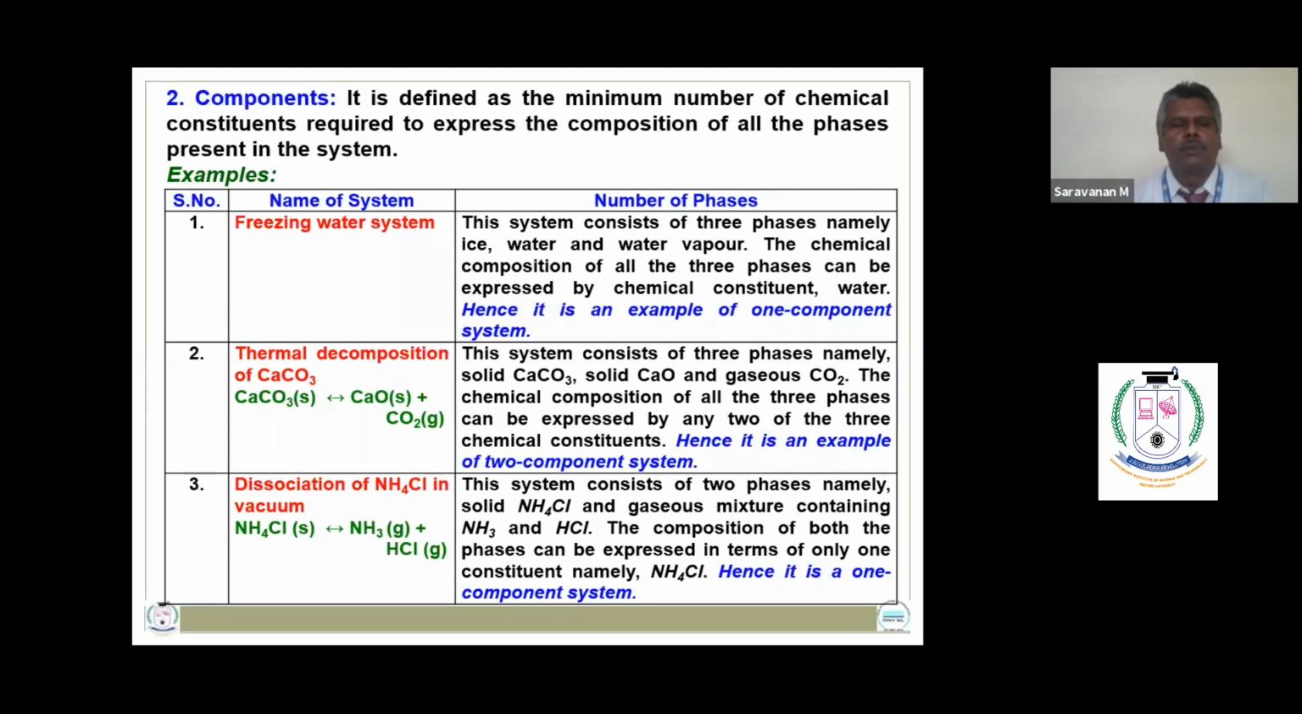In the case of thermal decomposition of calcium carbonate, three phases exist: calcium carbonate solid, calcium oxide solid, and carbon dioxide gas. The chemical composition of all three phases can be expressed by any two of the three chemical constituents, and hence it is a two component system. And dissociation of ammonium chloride in vacuum is considered a one component system, because both the phases, solid ammonium chloride and the gaseous mixture of ammonia and HCl, can be expressed by the component NH4Cl.